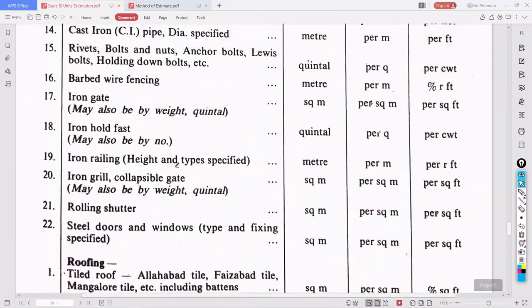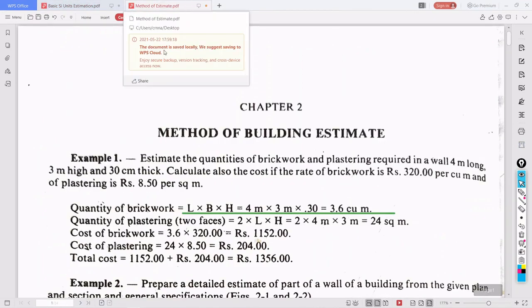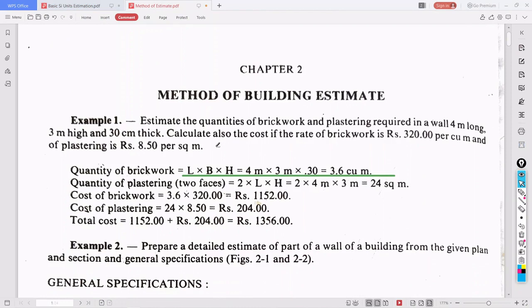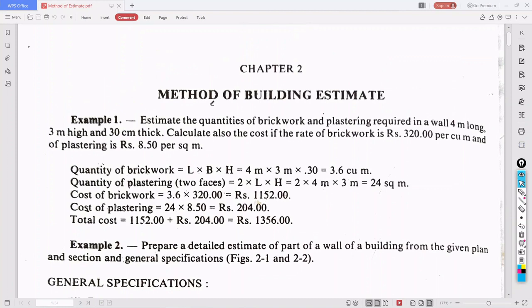Now we will see one of the problems, on the method of estimation, building estimation. These are the types of problems which will come in your exams. Estimate the quantities of brickwork and plastering required in a wall 4 meter long, 3 meter height, and 30 centimeter thick.